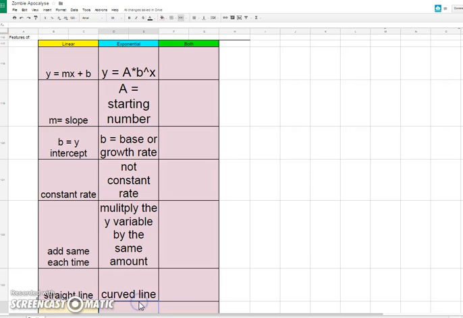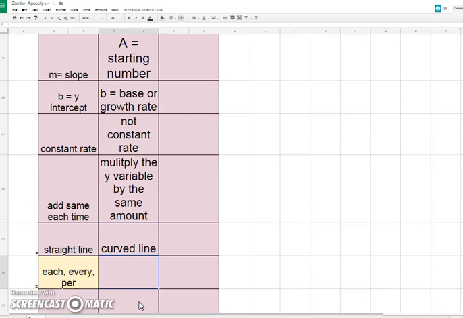Okay, so just to review, exponential functions have the form a times b to the x, because you're multiplying by the base repeatedly. A is the starting number, b is the base or growth rate. That does not have a constant rate because you're multiplying the y variable each time. It makes a curved line. And here are the keywords that you're looking for.